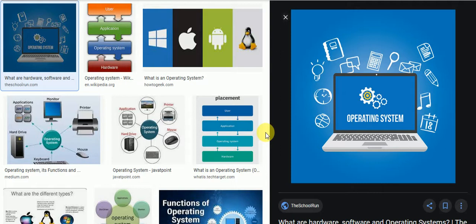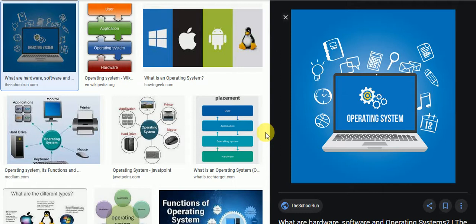Okay, so it must be installed when your computer first runs, the operating system must be installed on your computer. Because operating system is a system software, and operating system manages the hardware and application software of the computer. Okay, so now next, function of an operating system.